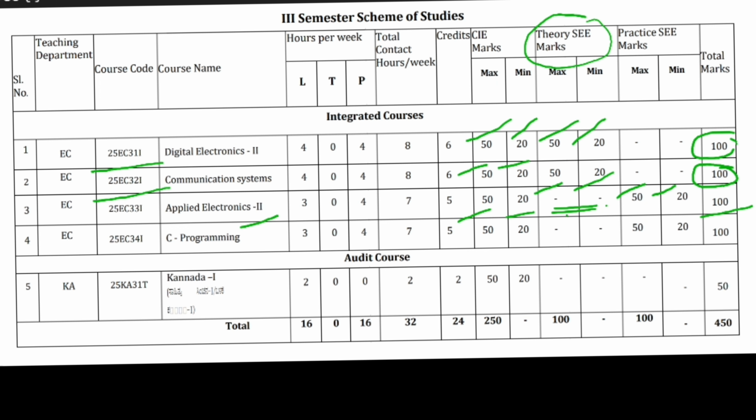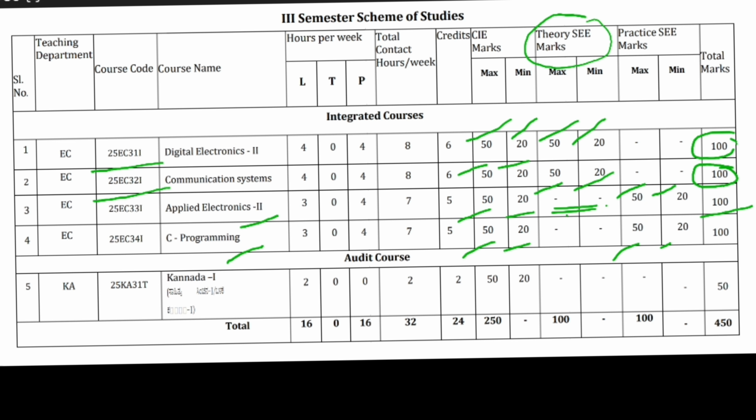The next subject is 25EC34I, C Programming. It also has internals, CIE marks, meaning internal marks, maximum 50. You have to score 20 as the minimum, meaning 20 will be the passing marks. It also has a practical exam. There is no theory exam for this subject. You have only a practical exam of 50 maximum, and 20 will be the minimum marks for passing in the practicals.